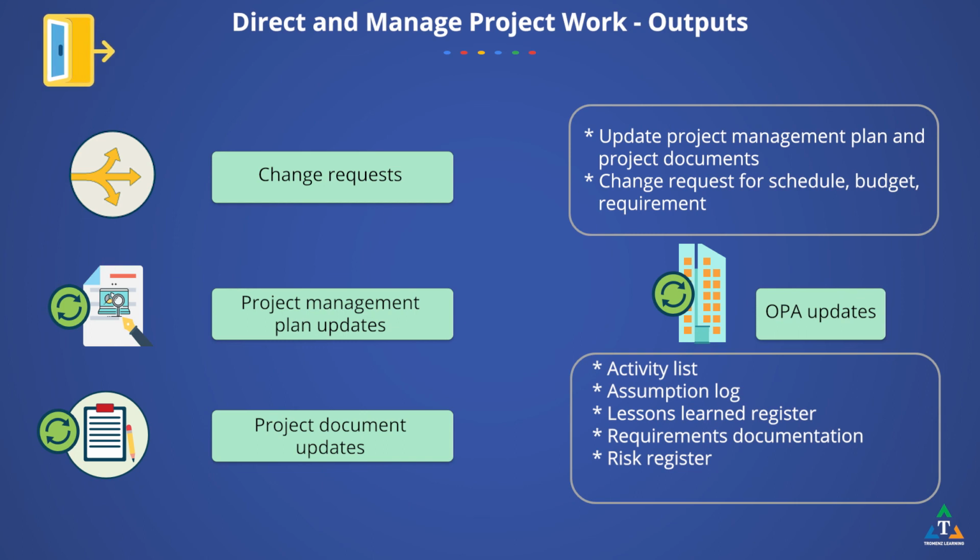Risks are recorded in the risk register via the risk management process. Stakeholder register gathers additional information on existing or new stakeholders. Any organizational process assets can be updated as a result of this process.